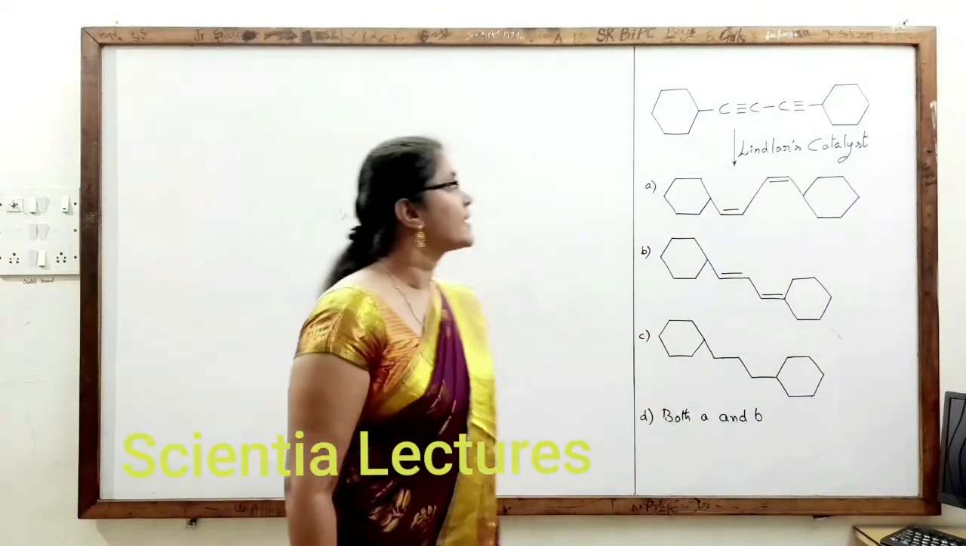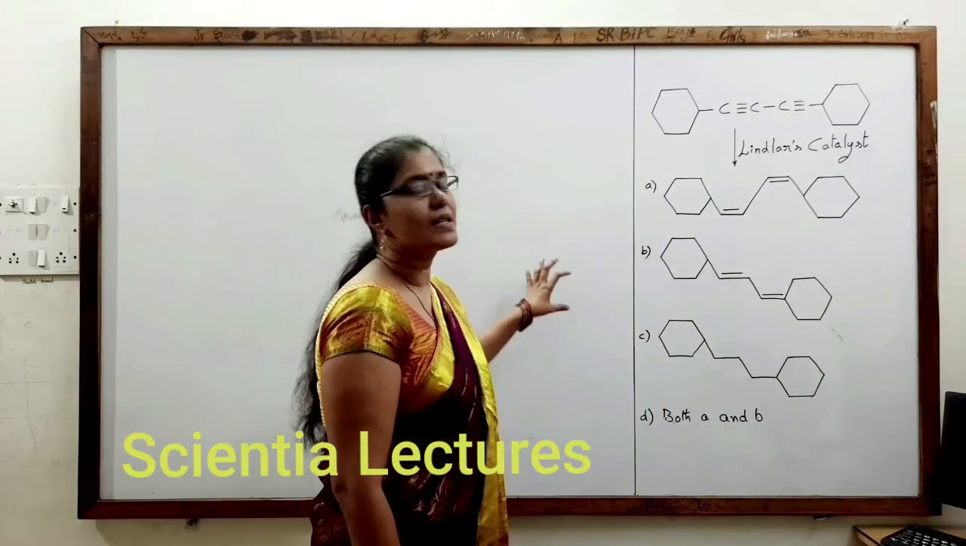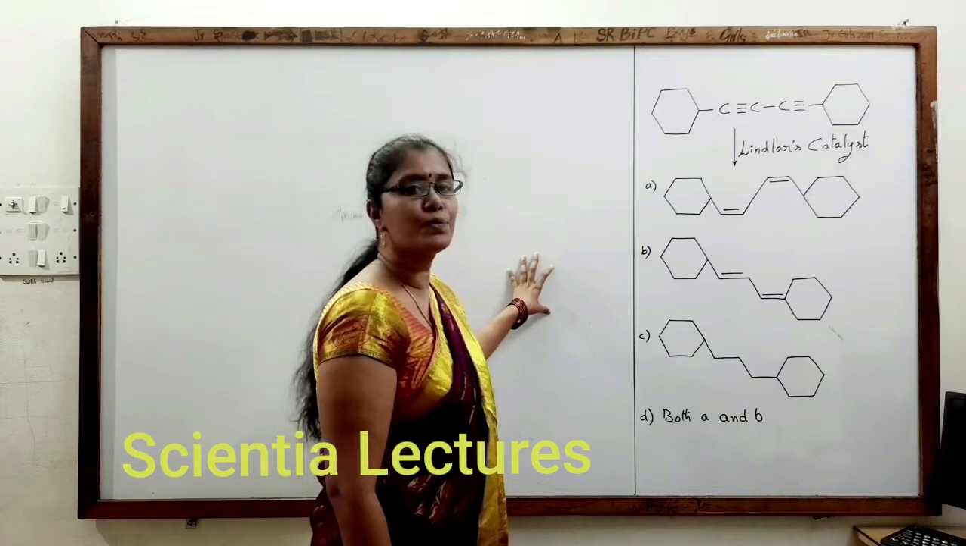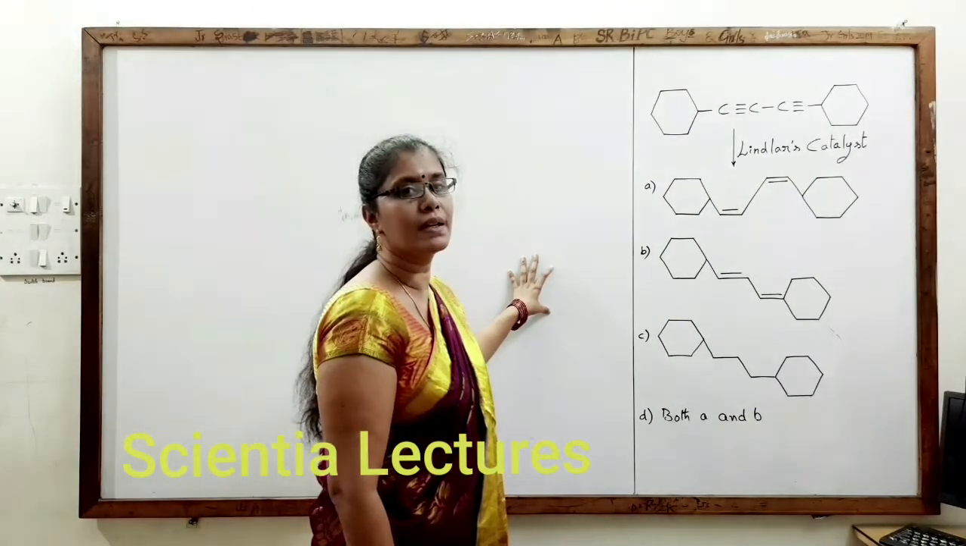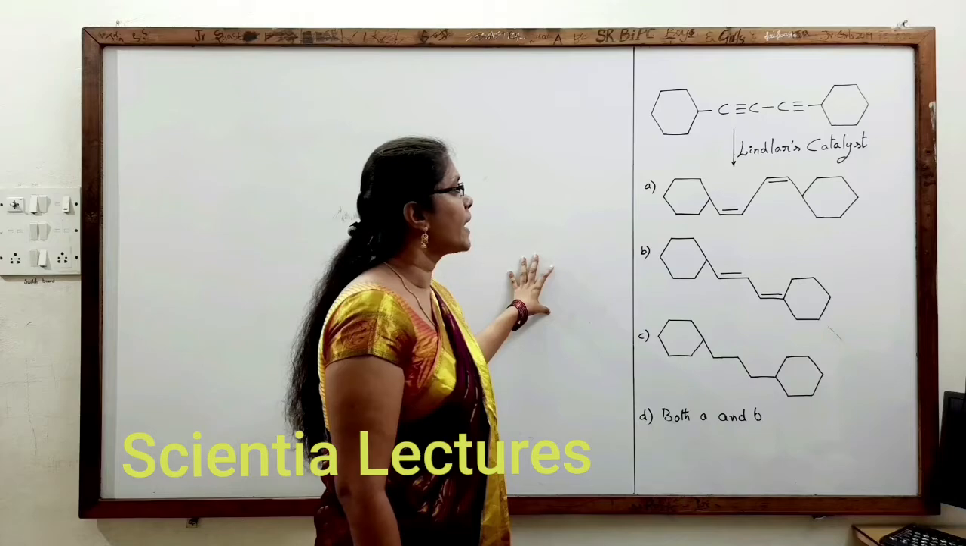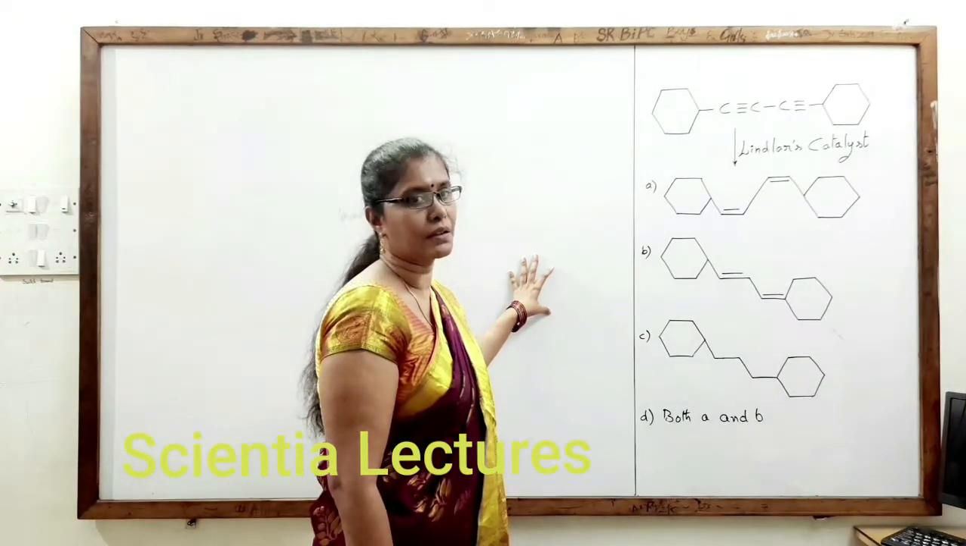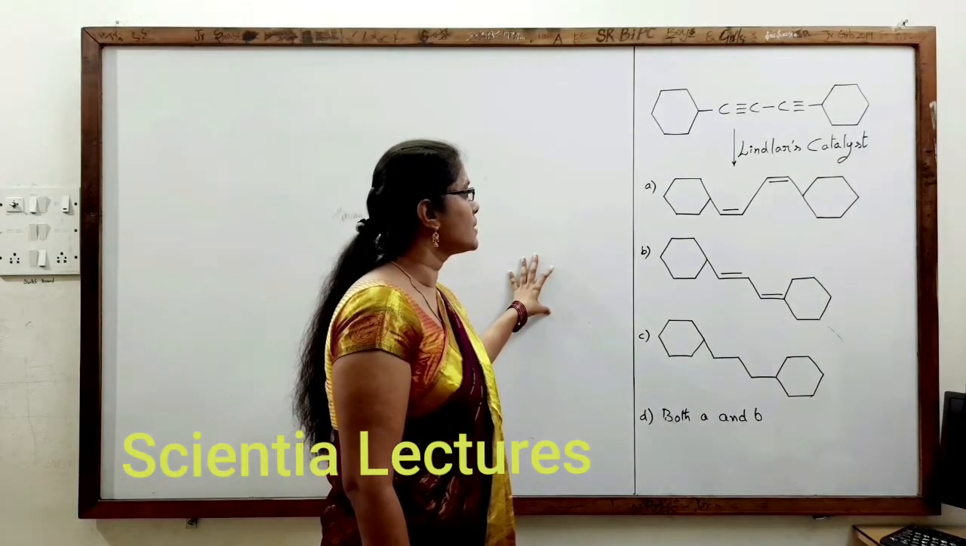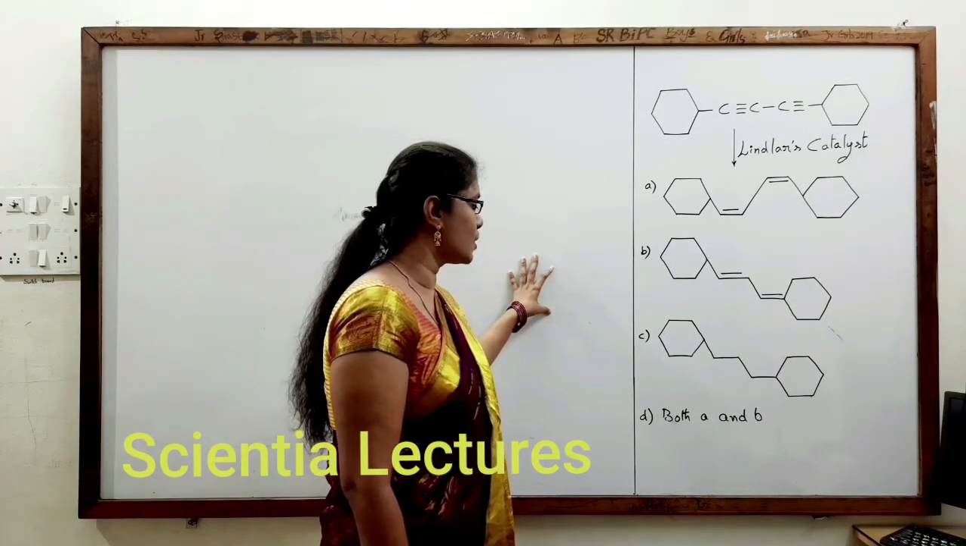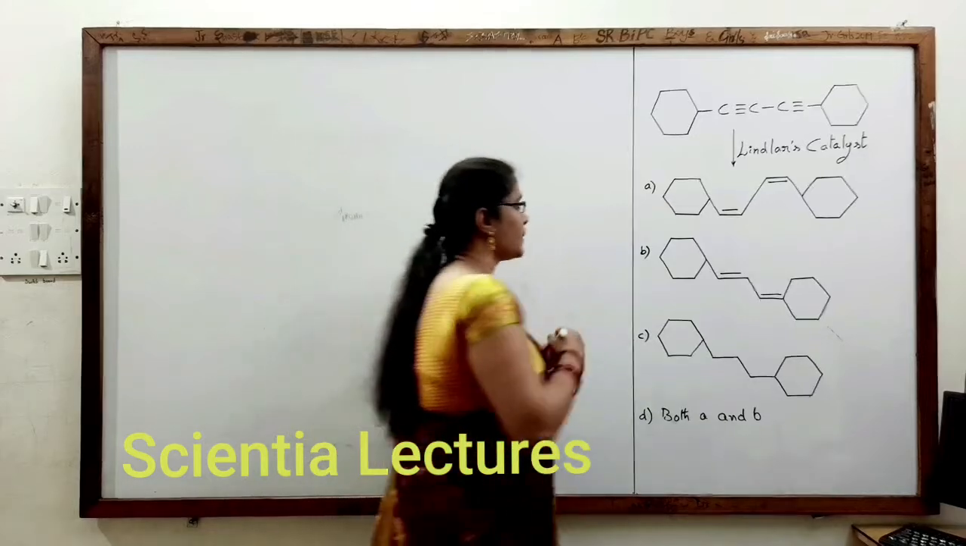Hi students, let us see this question. There was some structure with alkyne groups given in the presence of Lindlar's catalyst, and they are asking us to find out what is the major product of that. So there is A option, B option, C option, and both A and B were given.